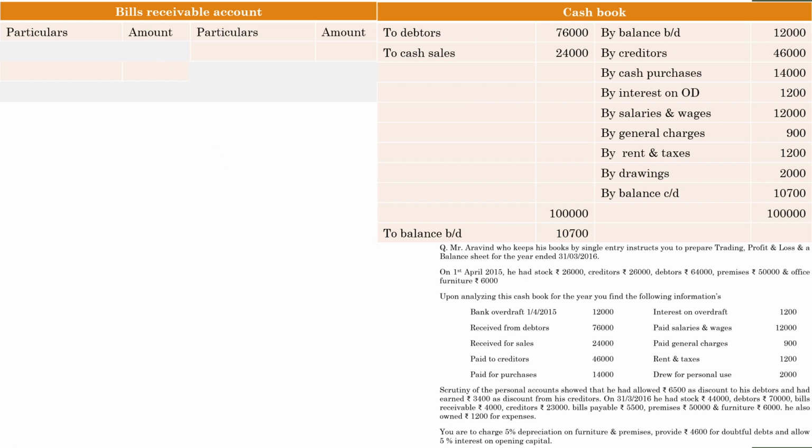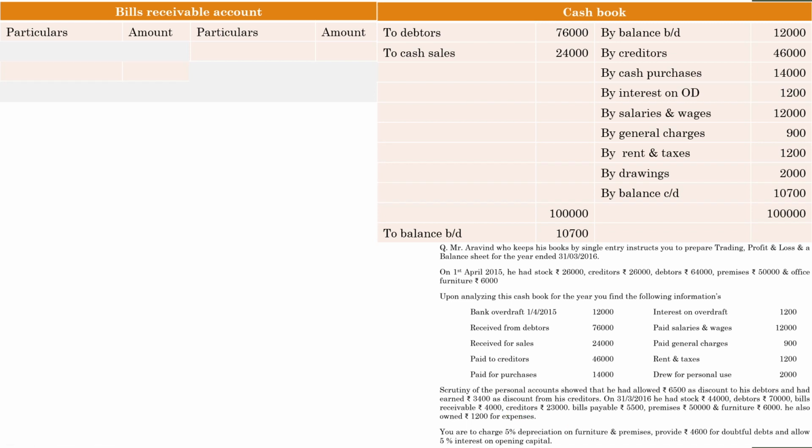Otherwise, we need not worry. The item may be there in opening balance, and sometimes maybe in a closing balance. It doesn't mean that you have to prepare an account. Since it is in the theoretical part, we have learned that it is one of the sample items that has to be prepared in order to find a missing figure. So that is why we are preparing bills receivable. And why we are preparing it is that in the opening there was nothing, but by the closing it is mentioned that there is a bills receivable amount of rupees 4,000.